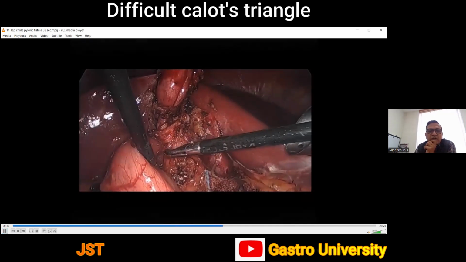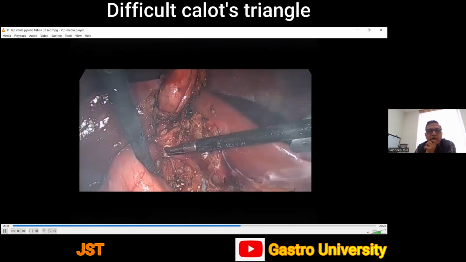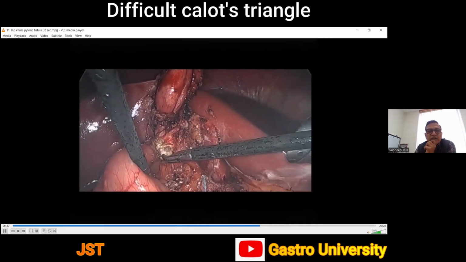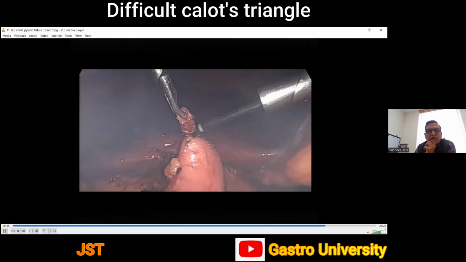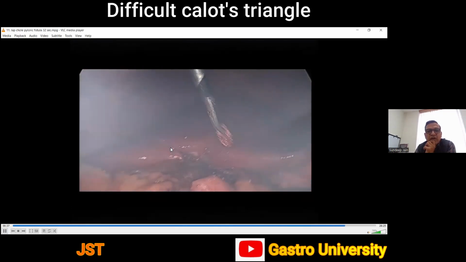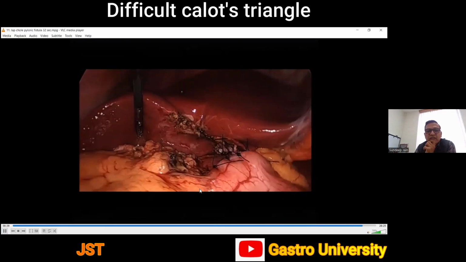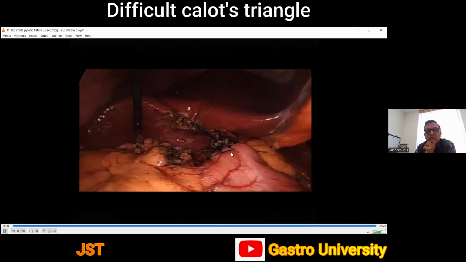And you see here, the fistula got open. And once the connection is divided, the margins were freshened and the fistula opening was repaired.